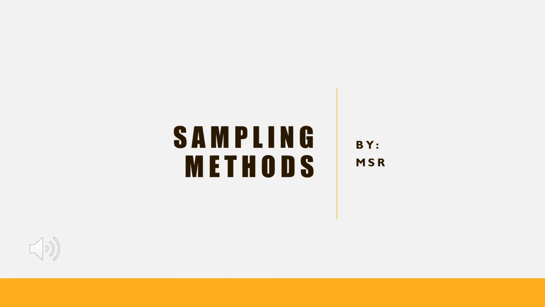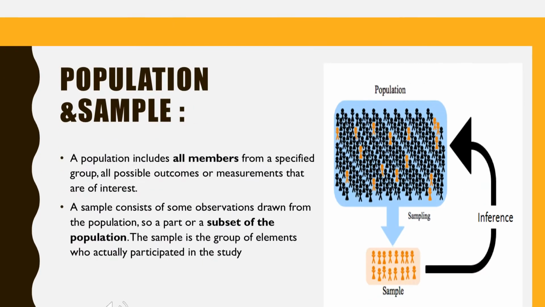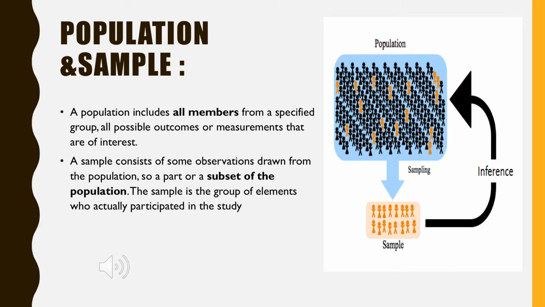Today we will discuss one of the important, easiest and most interesting topics in statistics, that is sampling methods. In my previous video, I have already explained what is population and sample, but for the newcomers, again, the population is nothing but all the members present in a group on whom we are going to do a study or research. Whereas a sample indicates a few people who have been picked, a part of them, who are being included in the research.